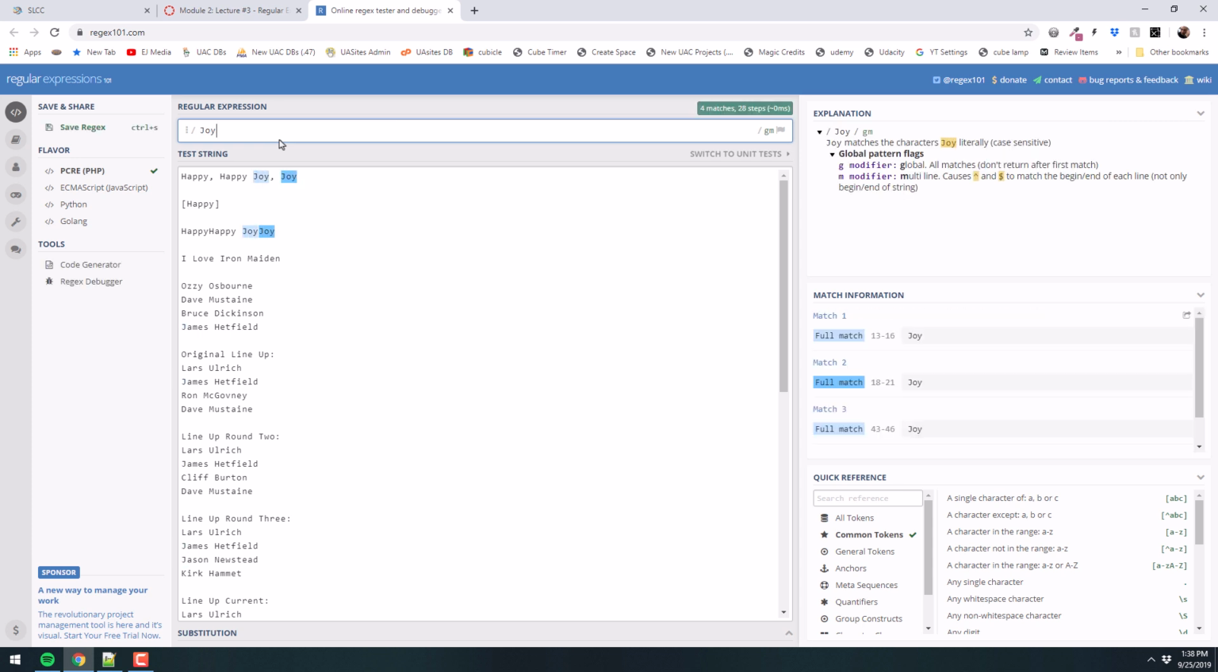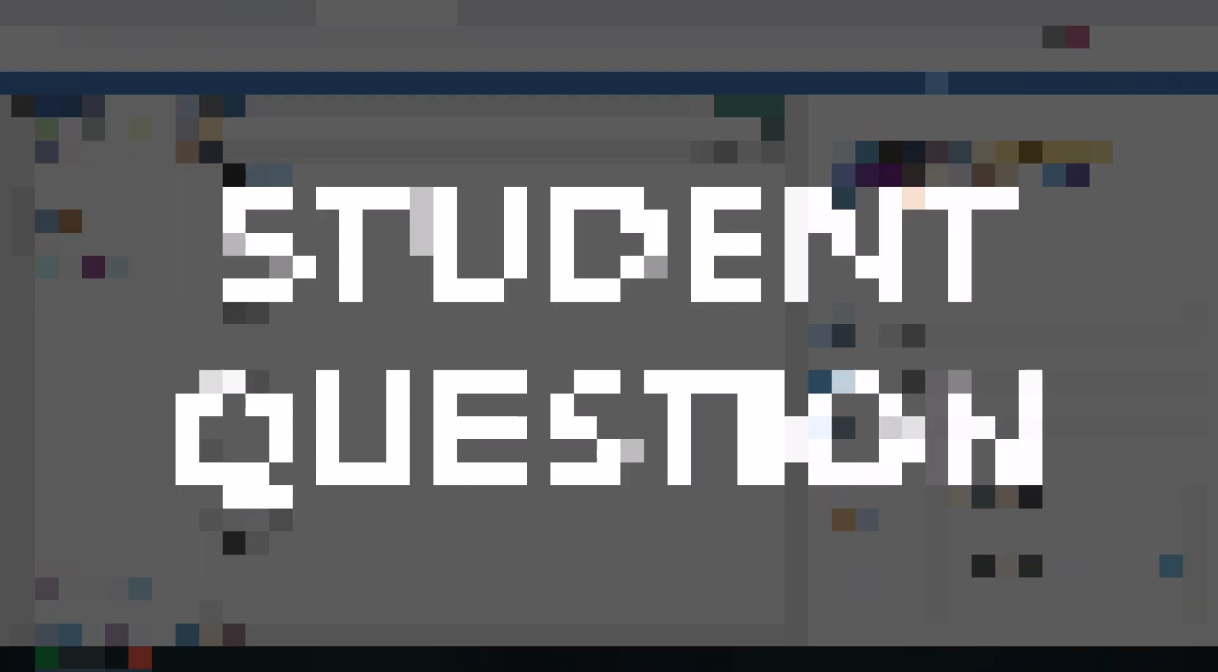Then following joy, I want to find a word boundary. So now this is saying, give me every scenario that has a capital J, followed immediately by an O, followed immediately by a Y, followed immediately by some sort of word boundary. As you can see on line 1, the word boundary is that comma there, and the word boundary on the last joy there is the end of the sentence. Same with the joy on the third line. Okay, good?